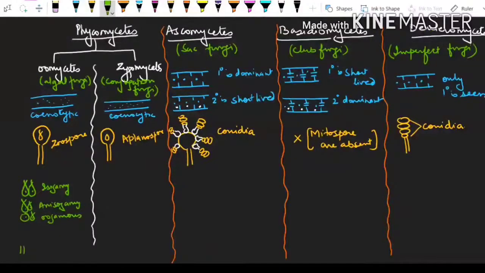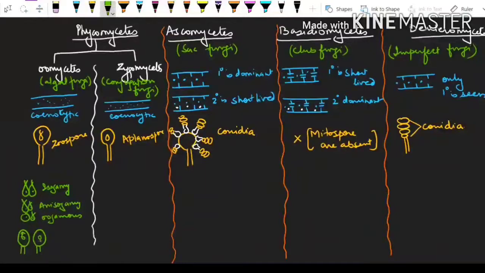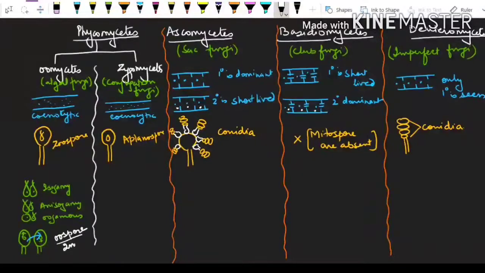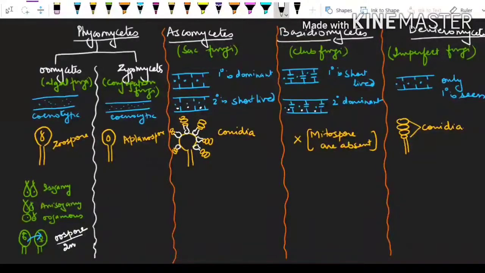Then they are going for the gametangial contact. This is the male gametangia, which is known as antheridia. And this is the female gametangia, which is known as oogonia. And the content is transferred from male to female through the conjugation tube. So after this, they are making the spore, which is known as oospore. This is the sexual spore which is made by them. The ploidy is 2N because this is a zygote which is made and it is having a covering with a thin wall. This is known as oospore, which is a sexual spore of the oomycetes. That is why the class is given the name oomycetes, because they make oospore.